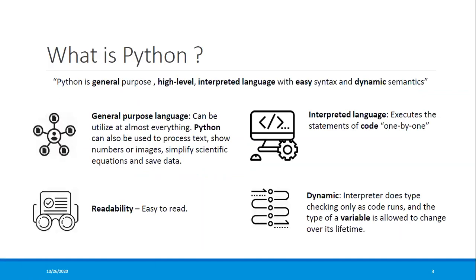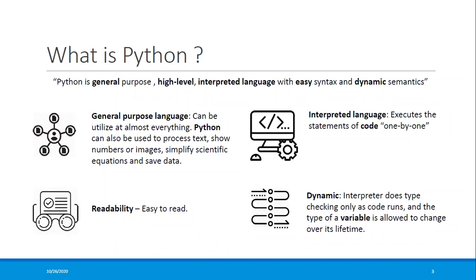So to start with, Python is a general purpose, high level, interpreted language with easy syntax and dynamic semantics. General purpose language means it can be used for anything. Like you can use it for reading text, numbers, images, and you can perform any operation which you like to do.